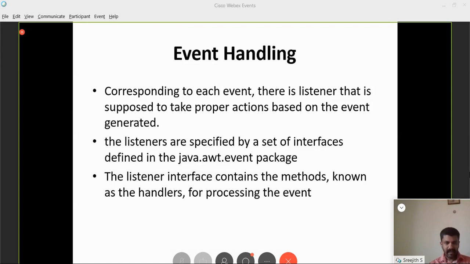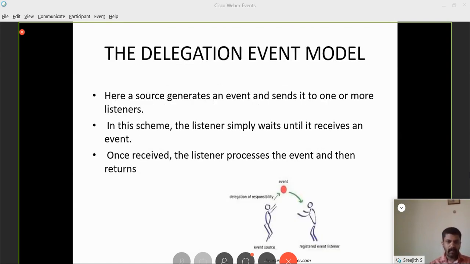As I mentioned earlier, when using a listener, I have to implement all the methods, override all the methods that are defined inside it. These methods are responsible for processing the event. So I hope you understood: there is a component, whenever the internal state of that component is changed, an event is triggered, and there are corresponding listeners who are supposed to take proper actions based on the events generated. The listeners perform these things with the help of some methods known as event handlers. The entire thing together, we call the delegation event model.